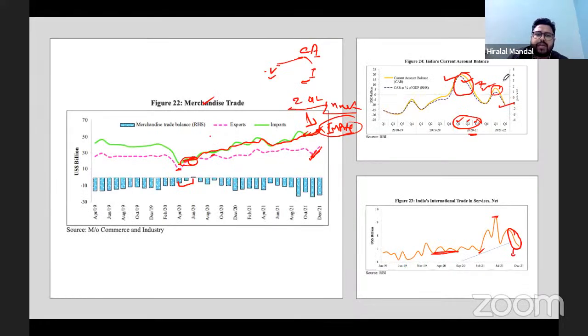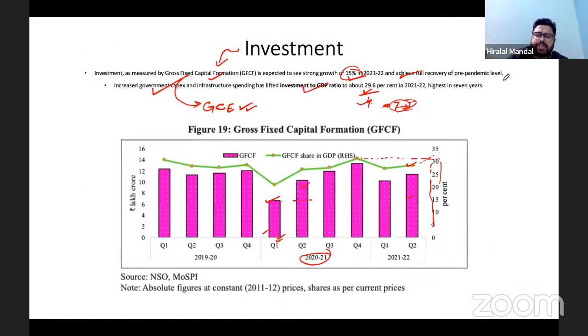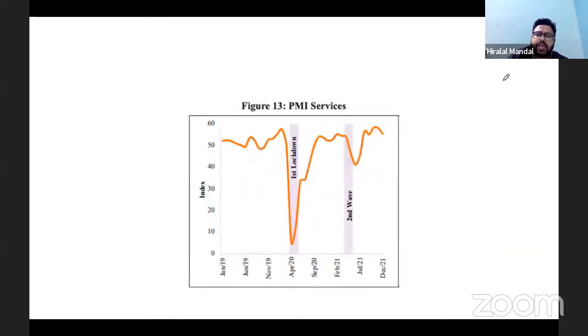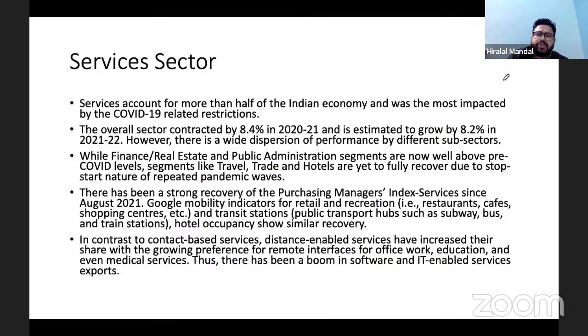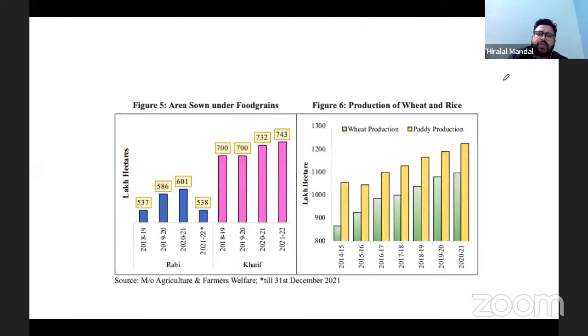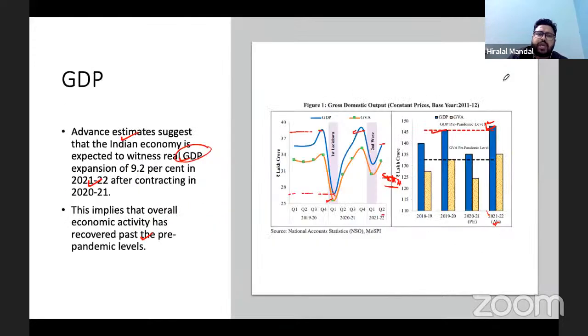Now, before that, we will talk about the barbell strategy. But before that, we have just looked at the four sectors of the economy. When we look at the GDP, we look at the pillars of GDP, how the GDP has performed overall, and how the pillars of the GDP have performed over the year. Now, let us look at the sectoral contribution, how the various sectors of the economy have performed.